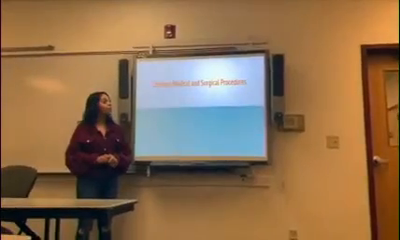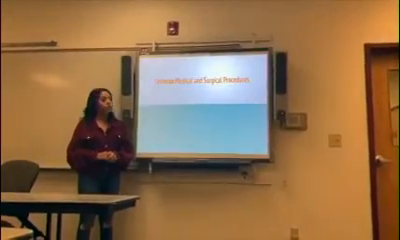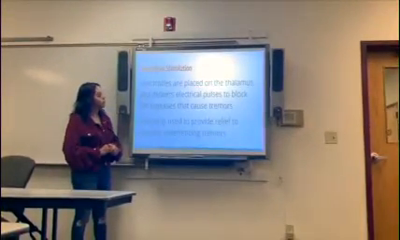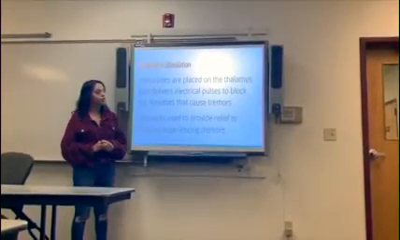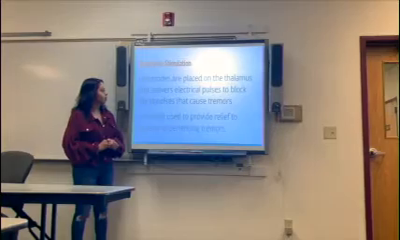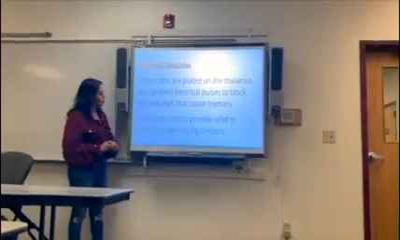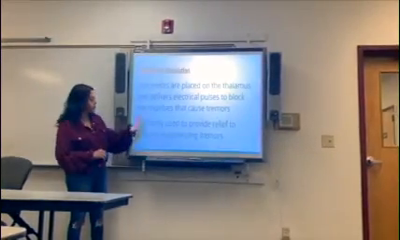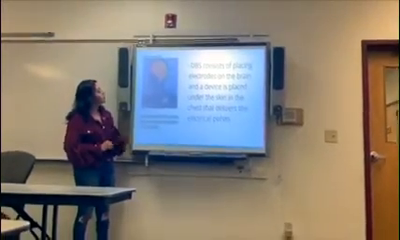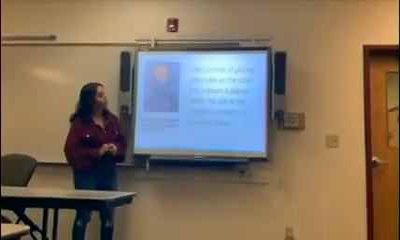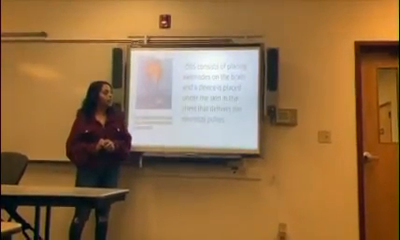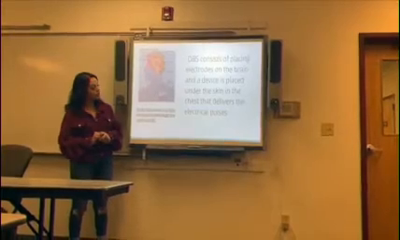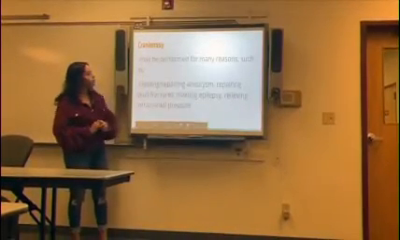Okay, so the last thing that we're going to talk about is common medical and surgical procedures. The first one is deep brain stimulation. This is where electrodes are placed on the thalamus and it delivers electrical pulses to block the impulses that cause tremors. Primarily used to provide relief to patients experiencing tremors. Deep brain stimulation, this is what it looks like. DBS consists of placing electrodes on the brain, and a device is placed under the skin in the chest that delivers the electrical pulses.